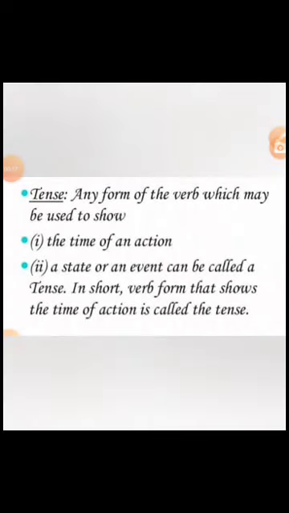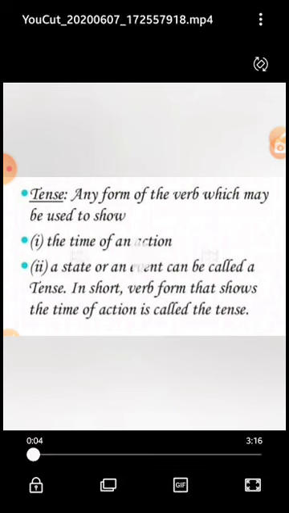First of all, I will tell you the definition of tense. Any form of the verb which may be used to show the time of an action, a state or an event can be called a tense. In short, verb form that shows time of action is called the tense. So my dear students, in tenses we will see the time of an action and state of an event.